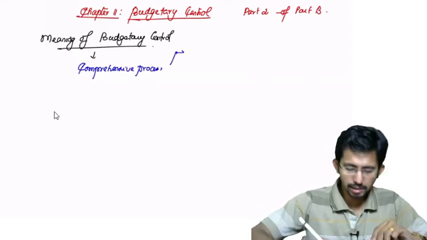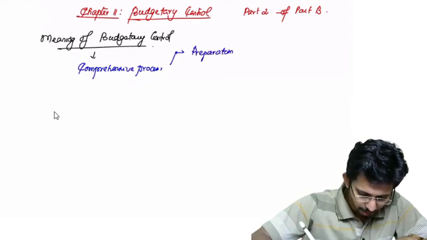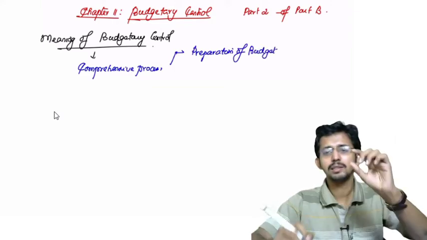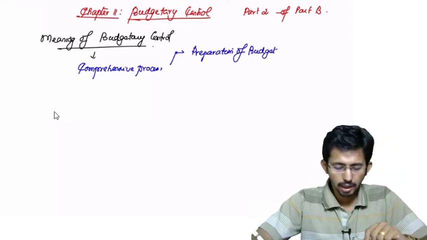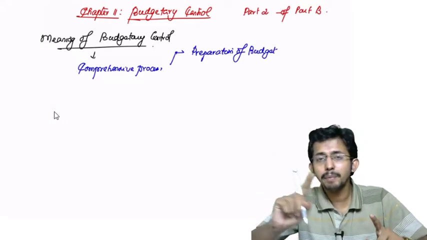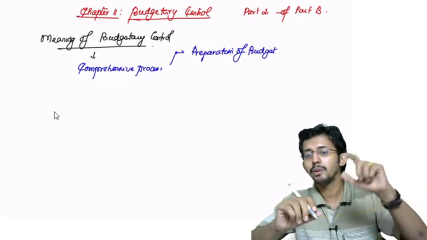One, preparation of budgets. That is the first step. You need to prepare the budget. When you prepare the budget, you have to prepare it for the future period. Nobody makes any budget for the past period. Budget is always prepared for the future period.